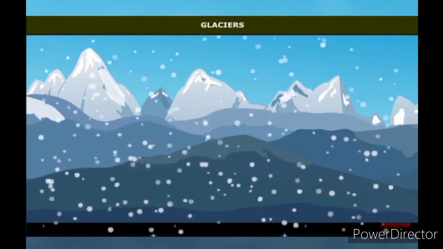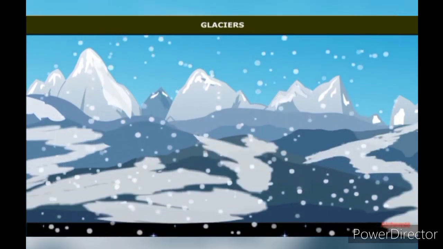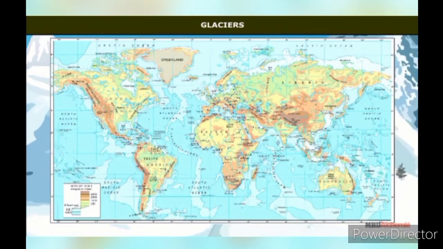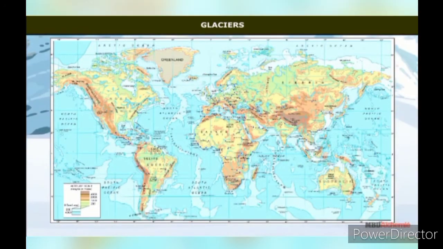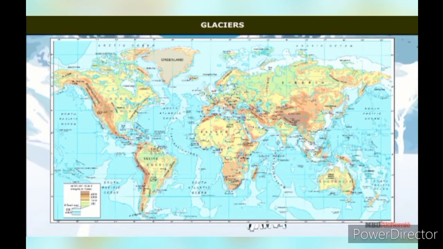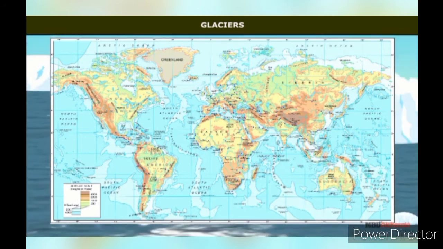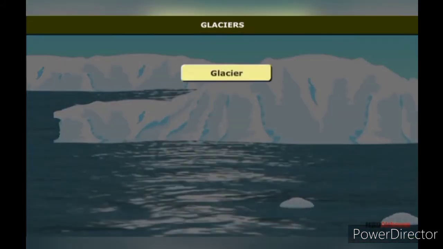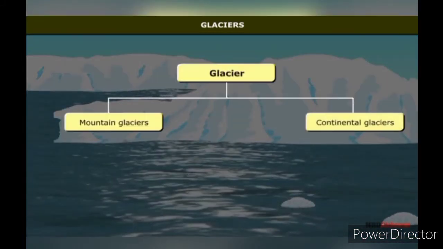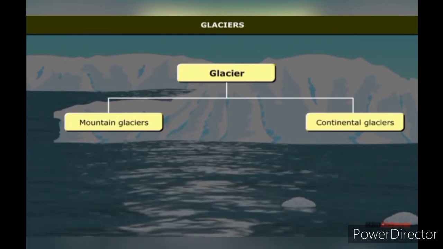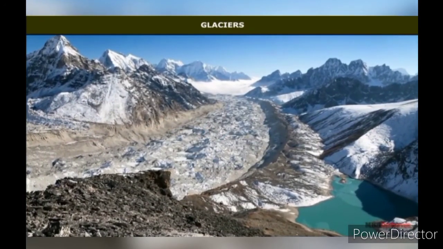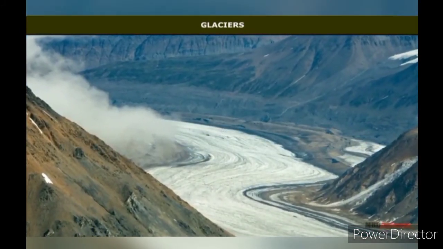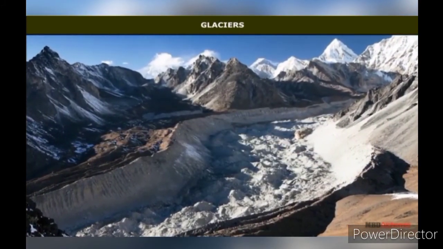Glaciers. Glaciers are formed in cold areas where there is heavy snowfall in winter. Glaciers are today found in the high mountain peaks of the Himalayas as well as in high latitude areas like Antarctica. There are two types of glaciers: mountain glaciers and continental glaciers. When they melt, sand and silt gets deposited and landforms like glacial moraines are formed.